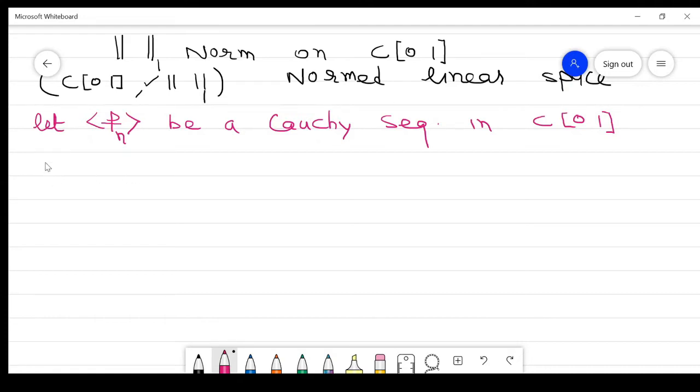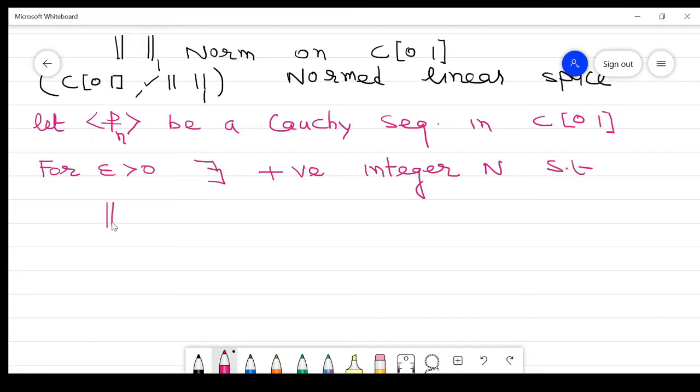Remember the definition: for epsilon greater than 0, there exists a positive integer N such that the norm of f_m minus f_n is less than epsilon for every m, n greater than or equal to N. So this is the definition of a Cauchy sequence, right?